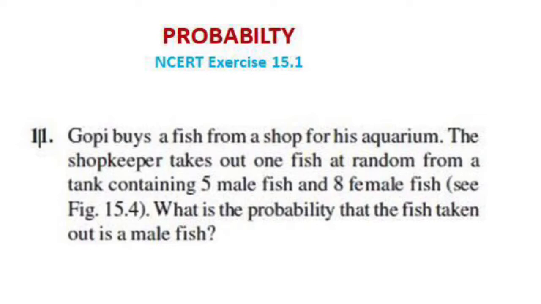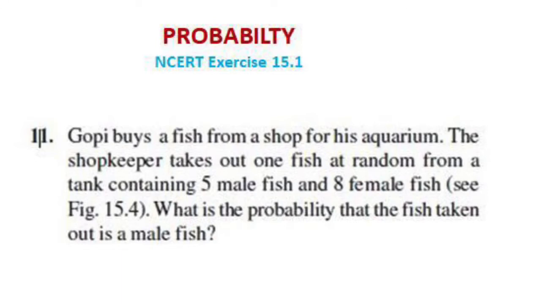Okay guys, so we are continuing with the chapter of probability, and we are doing exercise 15.1. So now we have to move to question number 11. Question number 11 says, Gopi buys fish from a shop for his aquarium. The shopkeeper takes one fish at random from a tank containing 5 male fish and 8 female fish, and the diagram is also given to you. So what is the probability that the fish taken out will be a male fish?